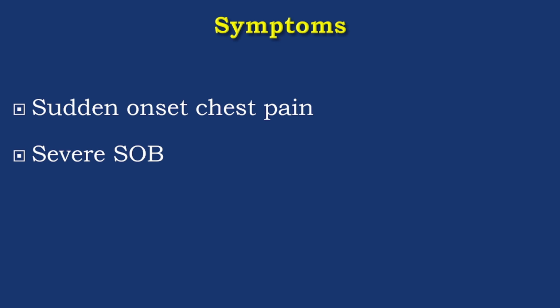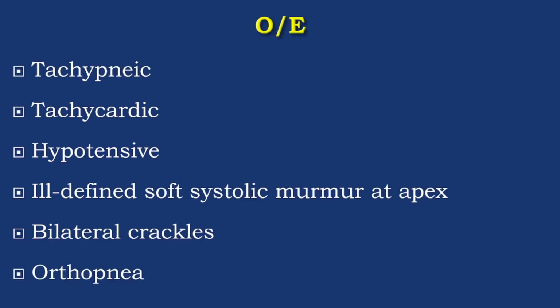He had a sudden onset chest pain and severe shortness of breath, which is why he came to the ER. He was tachypneic, tachycardic, hypotensive, and had some ill-defined soft systolic murmur at the apex, bilateral crepitations, and he is very orthopneic. He cannot lie flat at all.